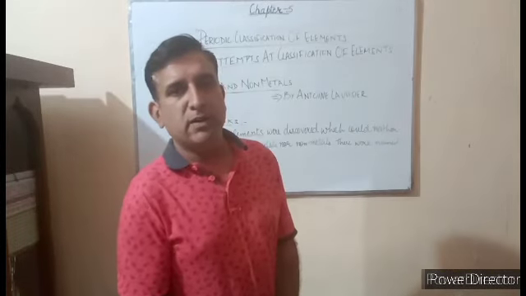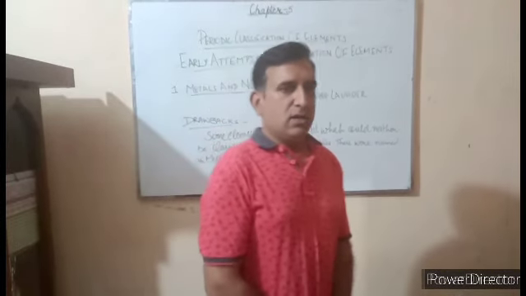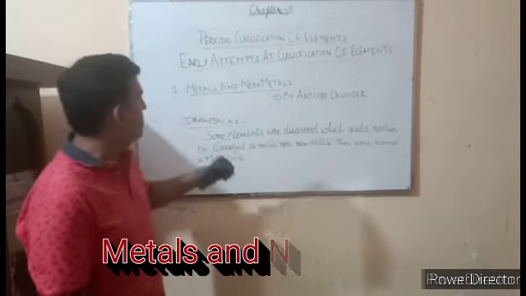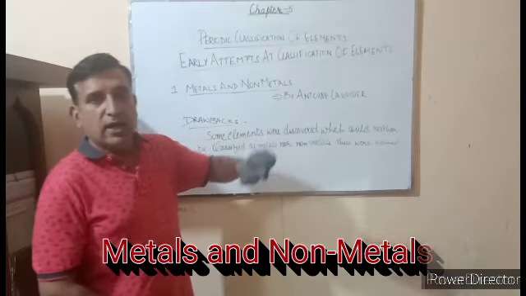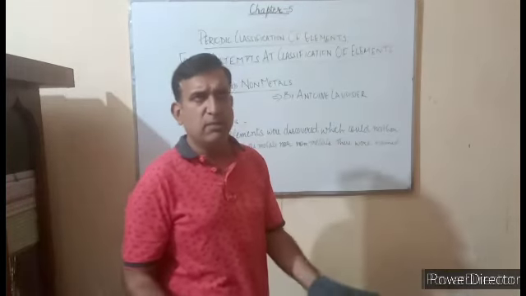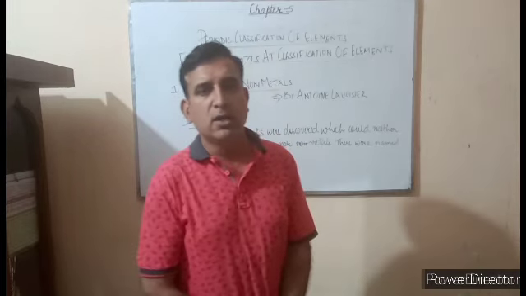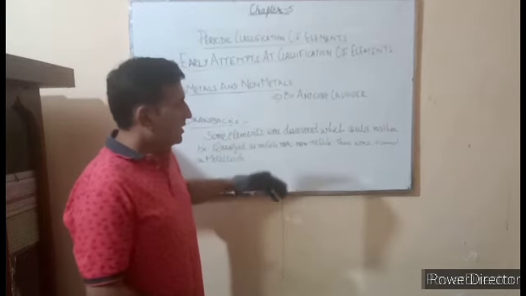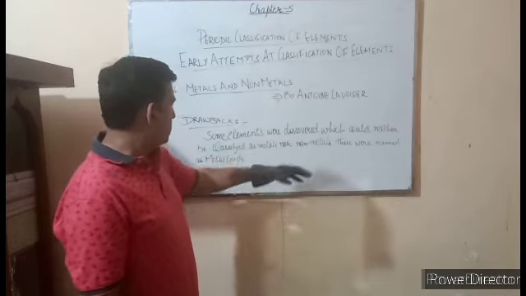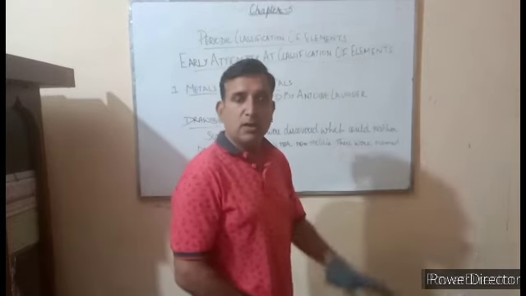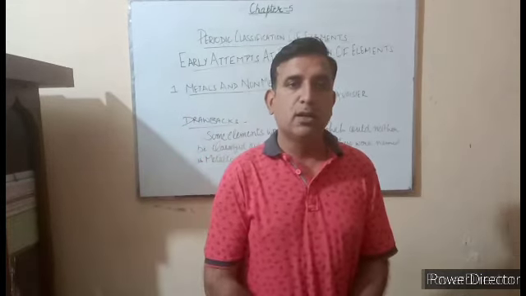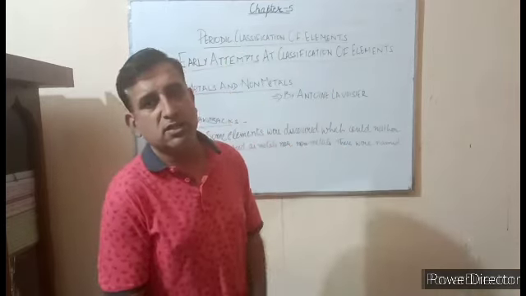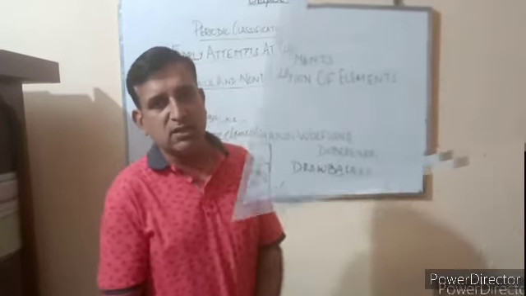There were many attempts made by different scientists, and out of those early attempts at classification of elements, the first attempt was made by Antoine Lavoisier, and he tried to classify all the elements known at that time, I believe 30 elements, into metals and non-metals. But the main drawback of this classification was that there were some elements which could neither be classified as metal nor as non-metal, which we later called metalloids. He was not able to classify those elements. Therefore, this system of classification was rejected.